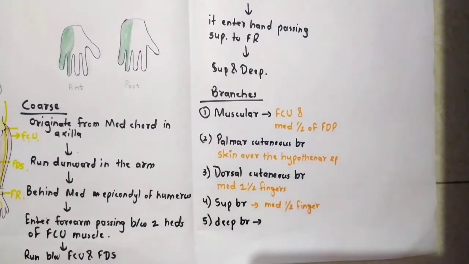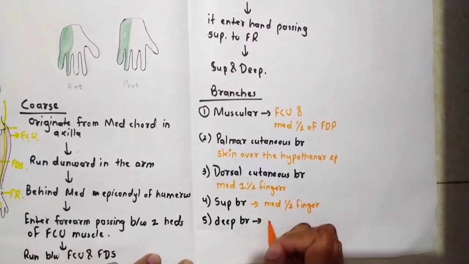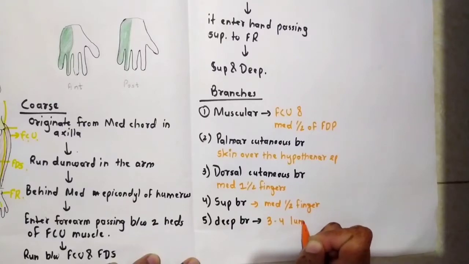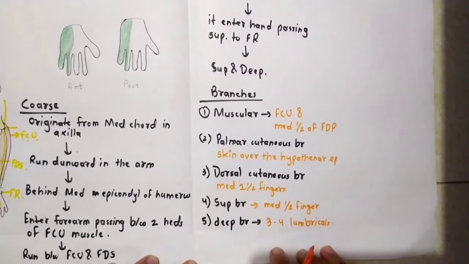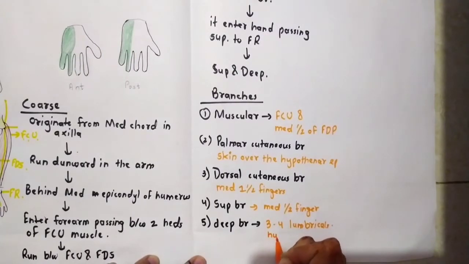This branch will supply muscles of the hand, that is the third and fourth lumbricals and hypothenar muscles, 4 hypothenar muscles.